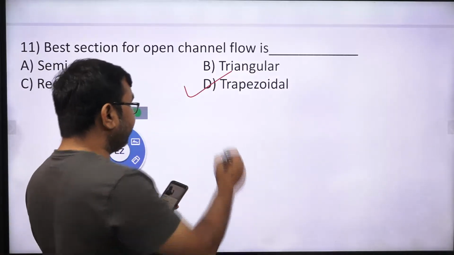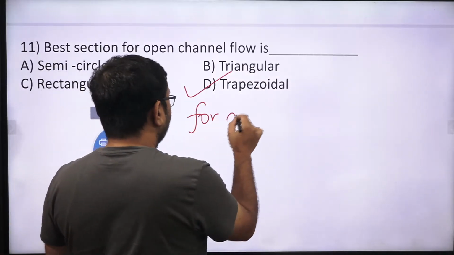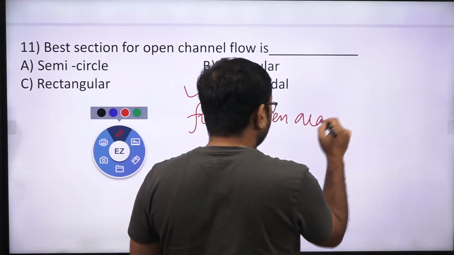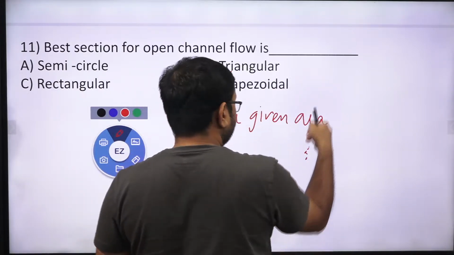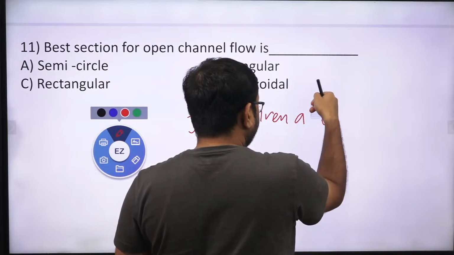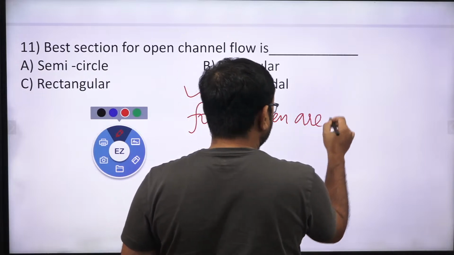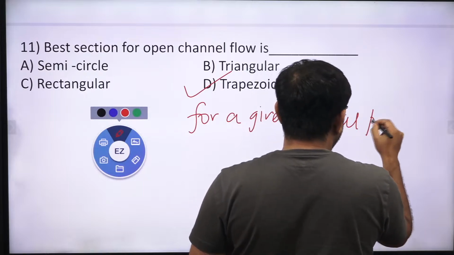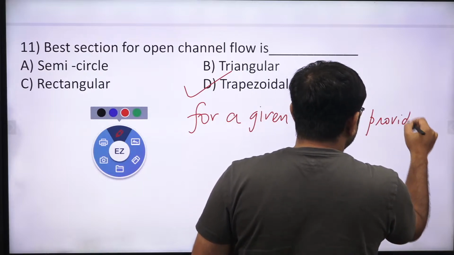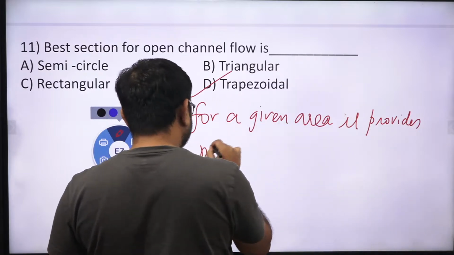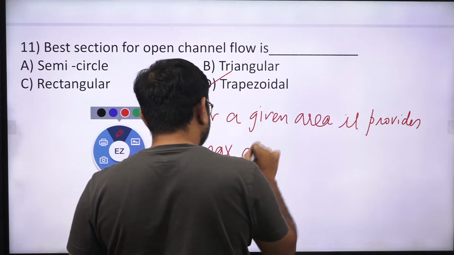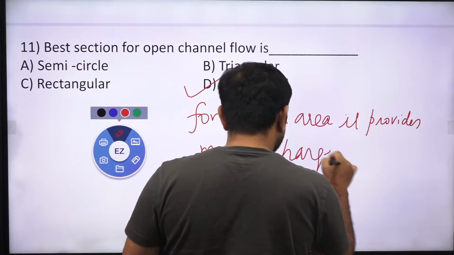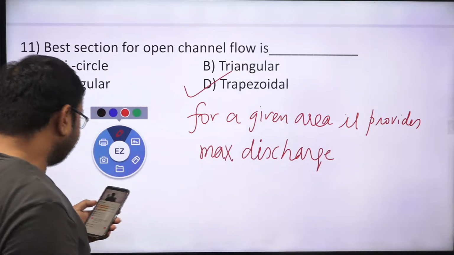Because for a given area, it provides maximum discharge. Is it clear? So option D is the right choice.